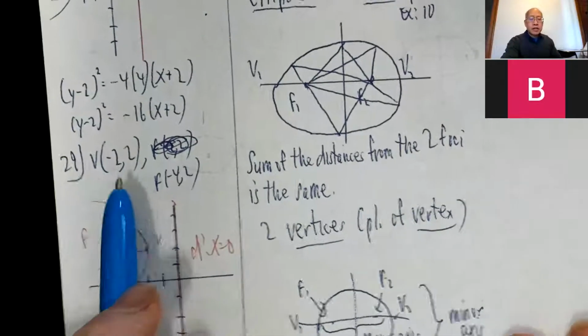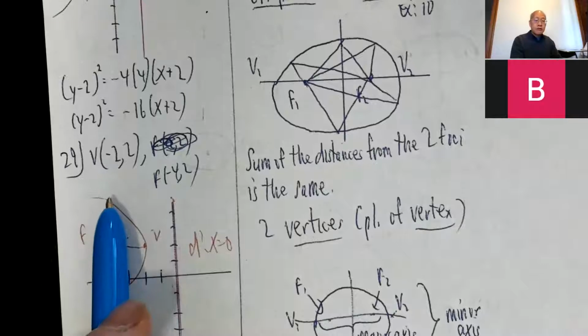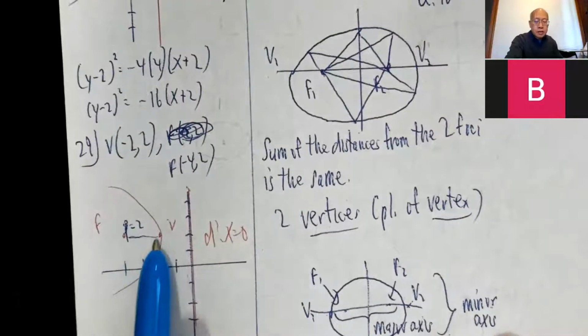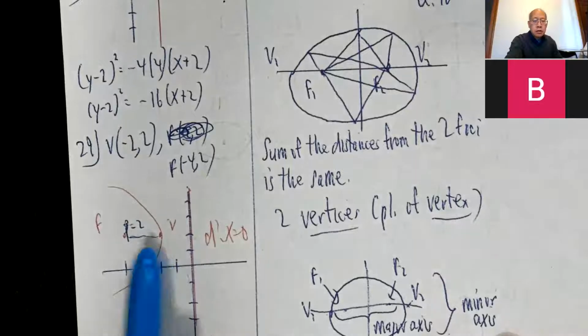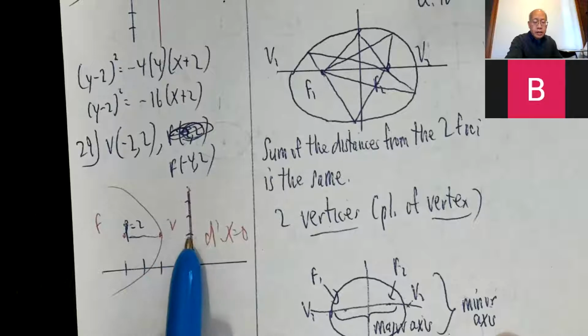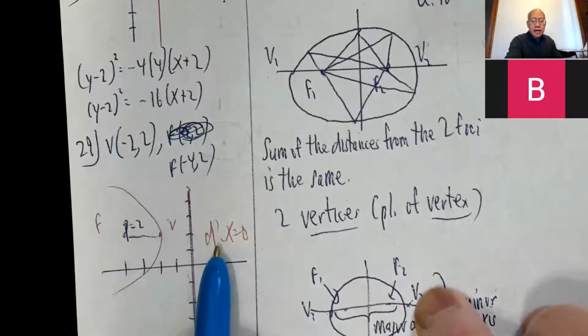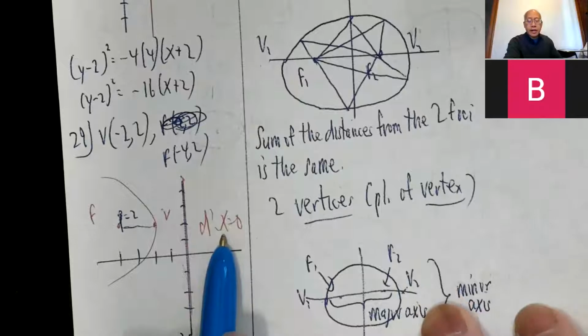Okay, 29, the vertex is negative 2, 2. Focus is negative 4, 2. So vertex, focus. So that tells me the p, the focal distance, is 2. I go 2 the other way, draw a vertical line. So the directrix is x equals 0. That's another way of saying the y-axis.